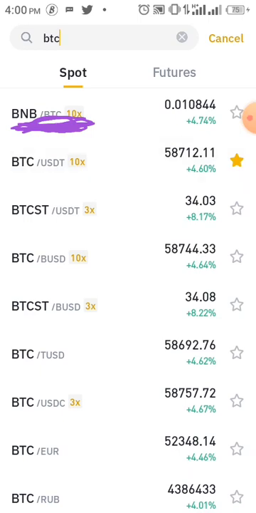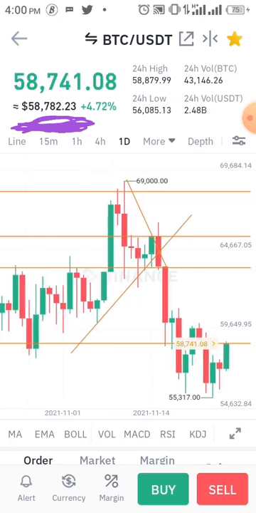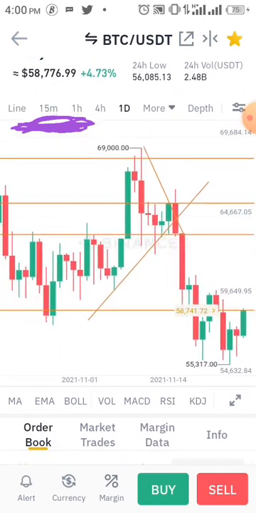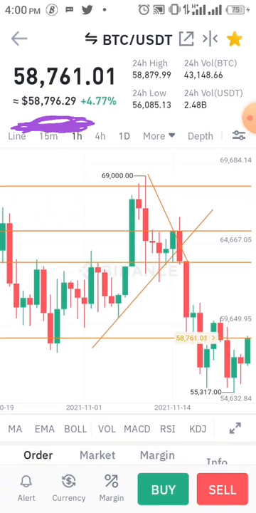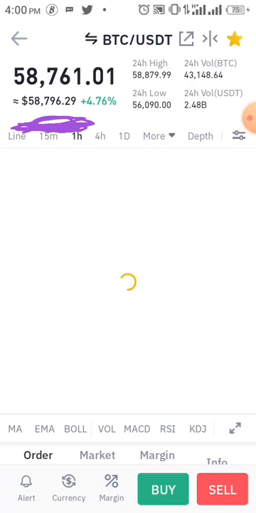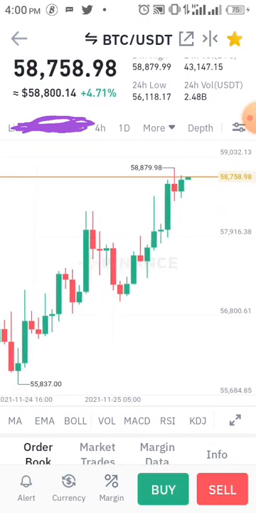Now if you click on the BTC pair against USDT, you can see the chart. The chart will load up and you can see it on your screen. Now you can see line, 15M, 1H, 4H. That's the time frame in which you want to view it, maybe under the 1 hour time frame. Now don't bother yourself about those. I'm still going to explain them when we get to our technical analysis part.